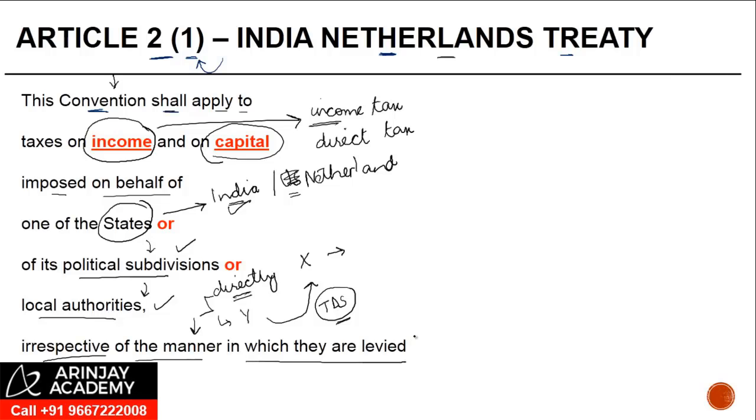But that is not going to make a difference to the fact as to whether it is covered by the treaty or not. The sole criteria is it has to be tax on income or tax on capital. It could be imposed by the country, its political subdivision, which could be a state or a local authority. And the manner of levy could be either direct or through deduction. All these things are not going to make any difference insofar as the end result is concerned, which is that they will be covered by Article 2, and therefore from a treaty perspective, if a person wants to claim some benefit, he will be entitled to that.